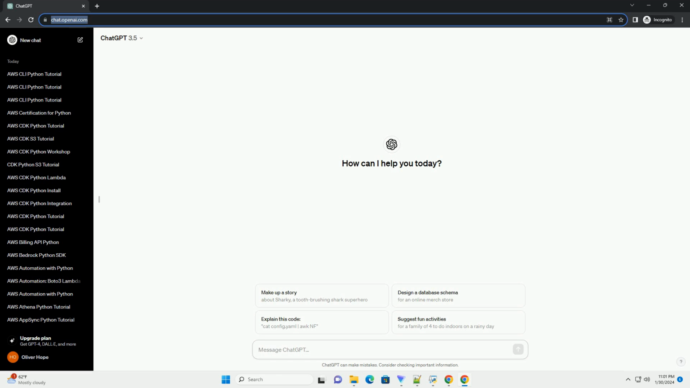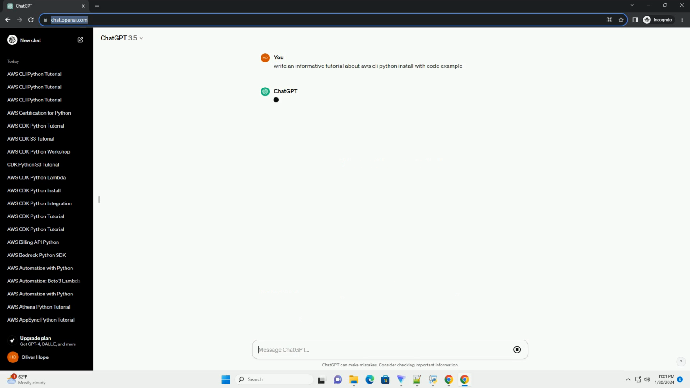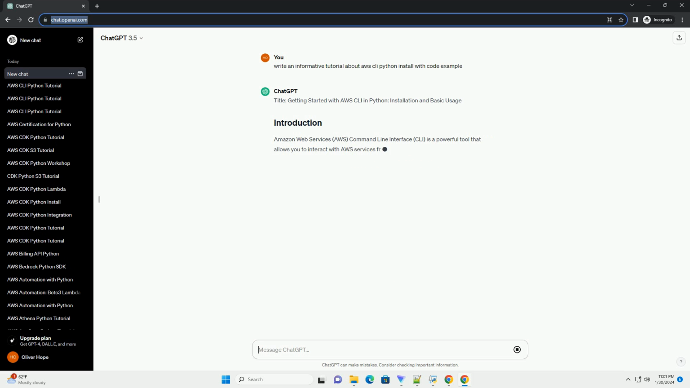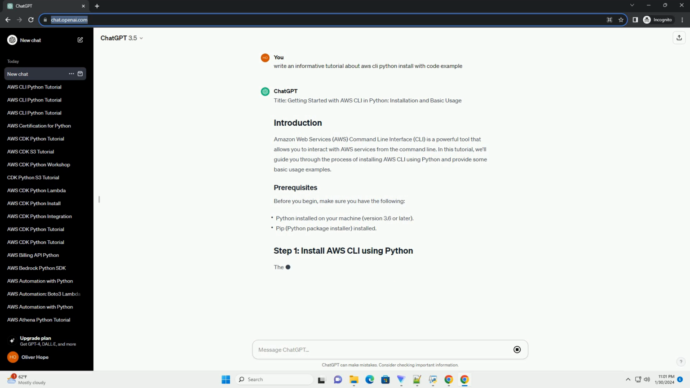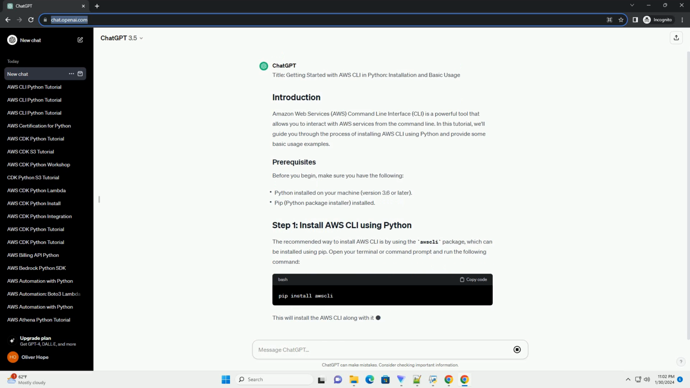Amazon Web Services, AWS, Command Line Interface, CLI, is a powerful tool that allows you to interact with AWS services directly from the command line. In this tutorial, we will guide you through the process of installing AWS CLI using Python and provide code examples for basic AWS CLI commands.